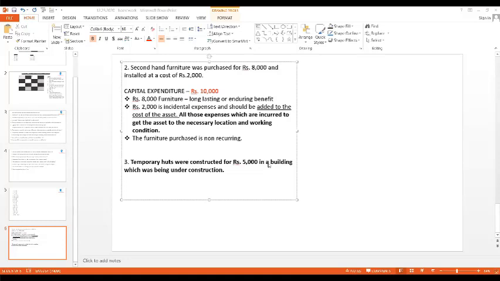It is a capital expenditure because it is incidental. Incidental are those expenses which are necessary to bring the asset to the necessary location and working condition. Now, first of all, you tell me why the huts are constructed. The workers will be staying there. Yes or no? Yes, ma'am. Without the workers, can we see the big building? No, ma'am. So that is why it is incidental expenses. It is necessary to bring the asset to the working condition. Without these temporary huts, it is not possible. So that is why it is incidental expenses.